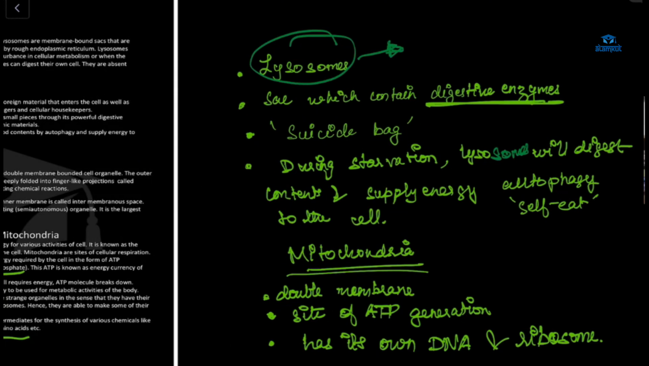So, ma'am, the suicide bag? It's called that because all the injured and damaged cells, they will burst open when they come into contact with it. It will just burst open. Then what does it contain? It will contain digestive enzymes, right? Those enzymes will digest all the unwanted cells. Inside it there will be digestive enzymes, and it will digest all the unwanted cells. Understood? Okay. Any more doubts?